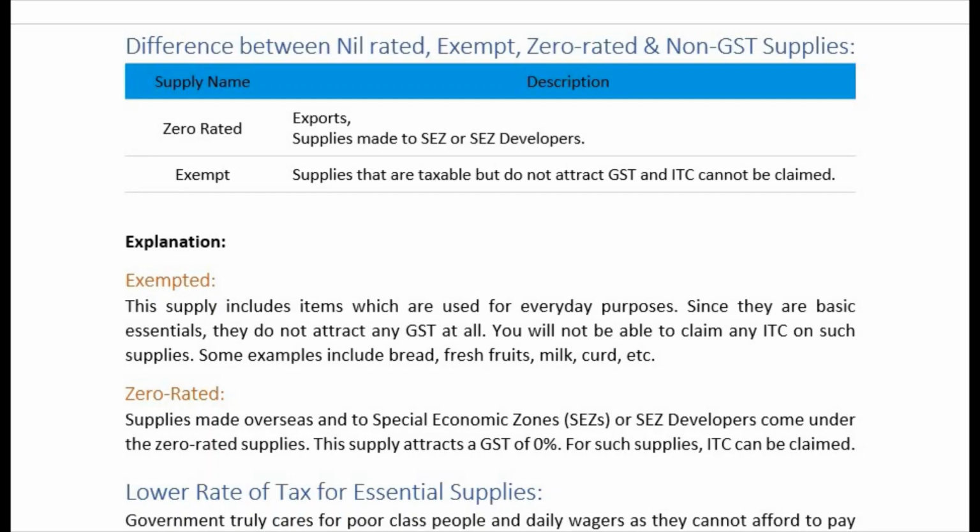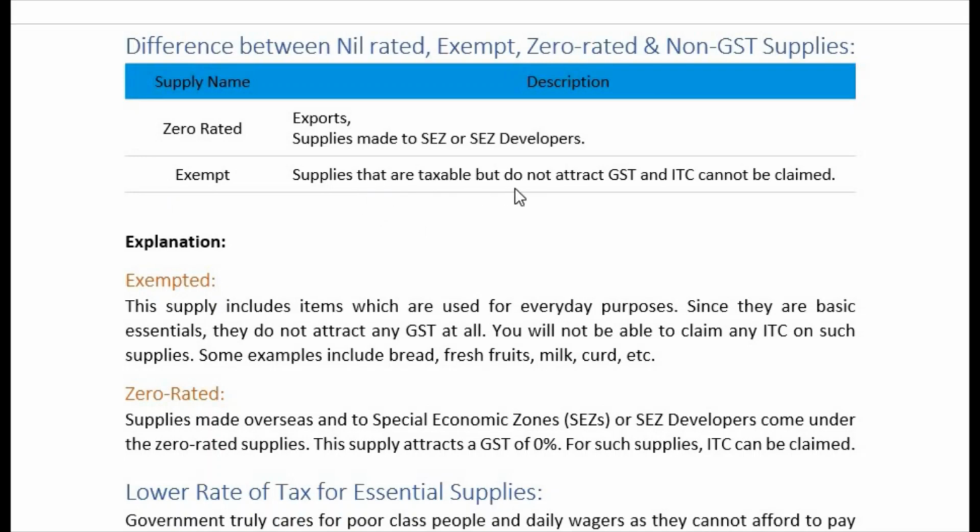This is the second video in your unit number 1, and here we are learning the difference between nil rated, exempt, zero rated and non-GST supplies. In this chapter we are only trying to learn the difference between zero rated and exempt. Zero rated, as we know, there are only two things: export and supplies made to SEZ or SEZ developers. And exempt includes those three things: nil rated, zero rated and completely exempt goods as notified by the government.